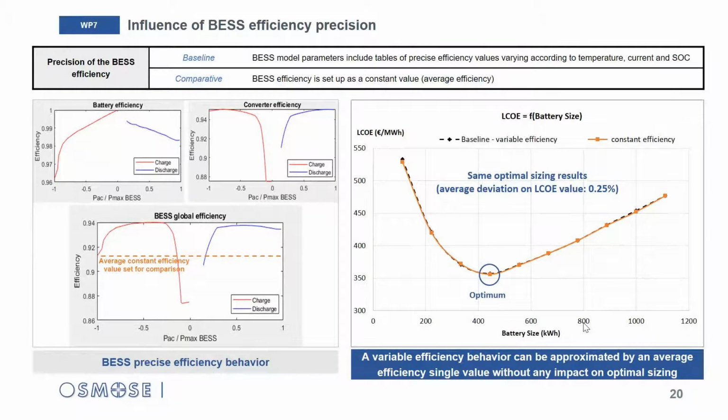So that's what we did in this comparison. Exactly the same scenario is used, except the fact that the baseline scenario uses detailed tables of precise variable efficiency, and the comparative scenario uses one single efficiency value equal to the average efficiency observed in operation. And as you can see on the graph on the right, this approximation has no impact on the sizing results, and the same conclusion has been observed both on application 1 and application 2.